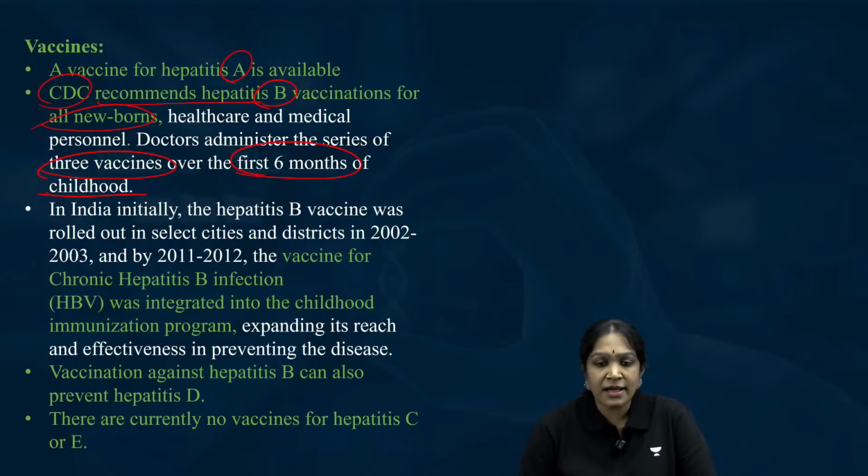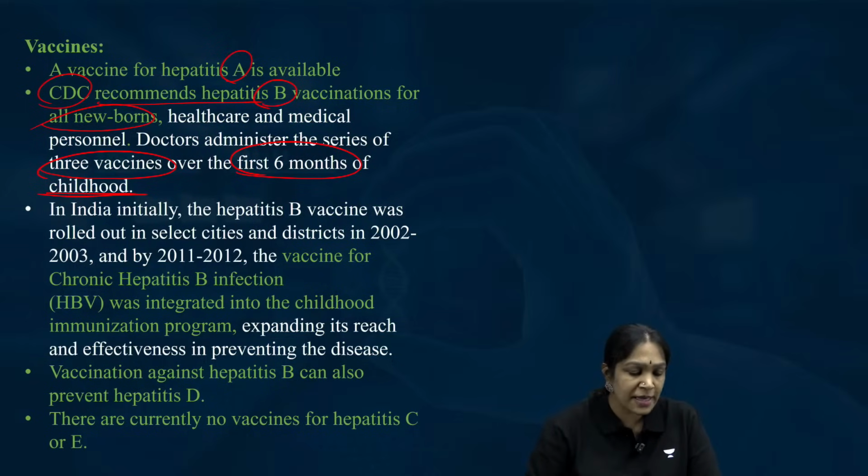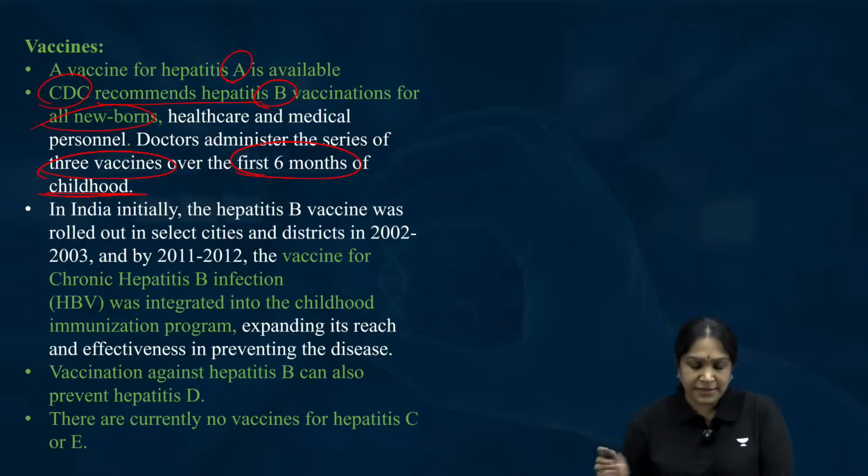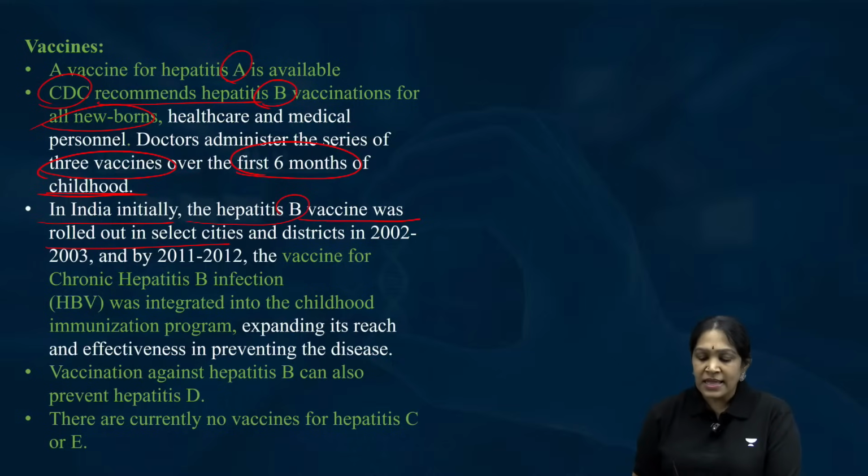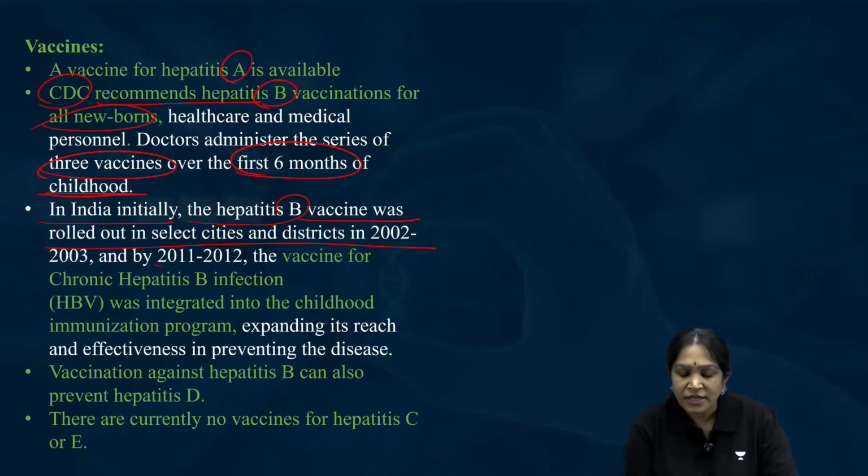In India currently, children below 6 months of age are getting 3 doses of this hepatitis B vaccine. Initially it was rolled out in some cities and districts in 2002 and 3. By 2011 and 2012 the vaccine is available for all the country and it became a part of the integrated child immunization program.